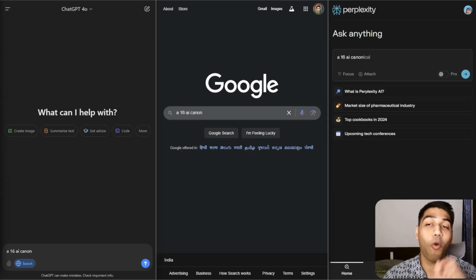Today we are going to compare all three search engines that the whole internet is divided on, to see which one actually is better, and whether Google is done for. So let's get started. Without further ado, I'm going to start with simple queries.